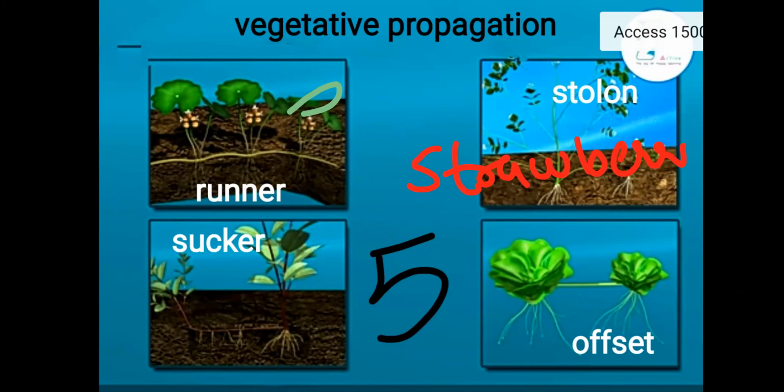Remember all these examples. Strawberry and jasmine, two examples. Clear? Any doubt in these two, runner and stolon?